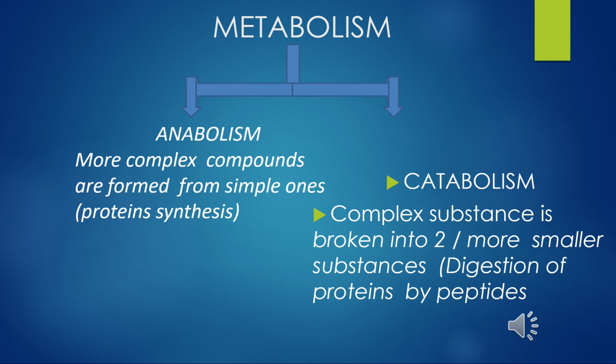Whenever there is a reaction in which a substance is broken into two or more smaller substances, just like digestion of proteins by peptidases, where they are converted into amino acids, it is called catabolism. And when formation of complex substances takes place with the help of simpler ones, like protein synthesis, this is called anabolism. So in the body it's like traffic flowing on the road, just like traffic junctions.